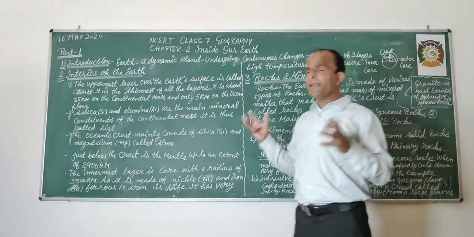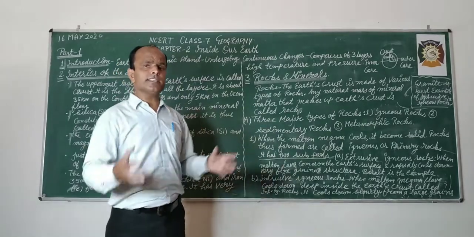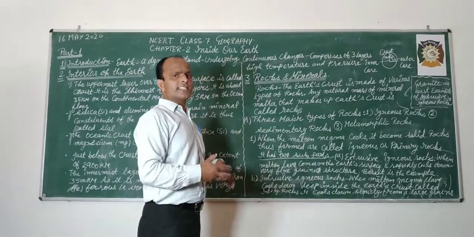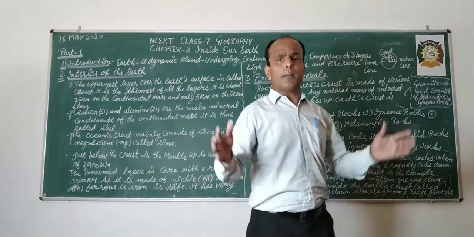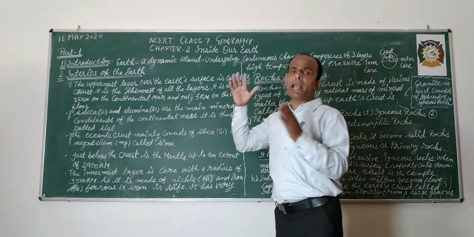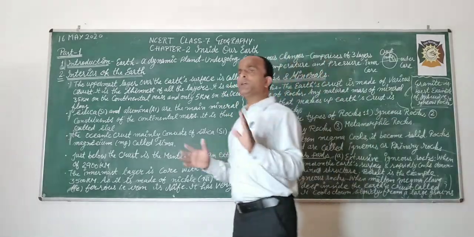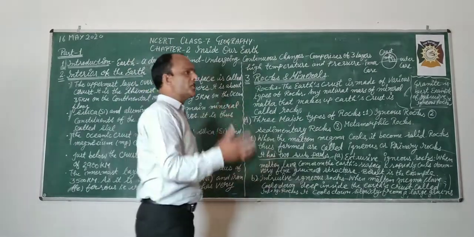Do you know why it is called unique? Because it has the possibility of life. It's a dynamic planet. Do you know what a planet is? Planet is derived from the Greek word planetes, which means wandering. It means always in rotation.